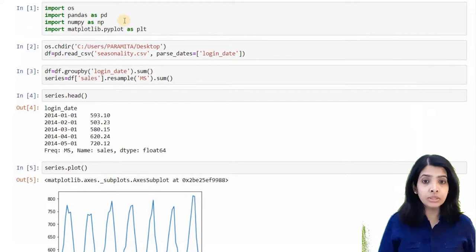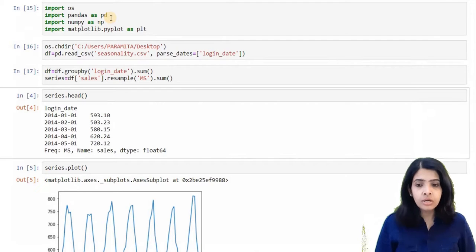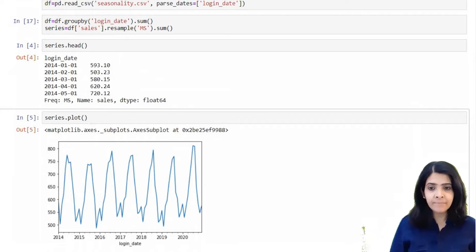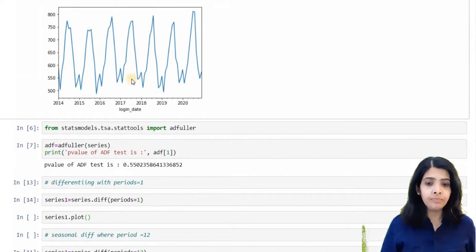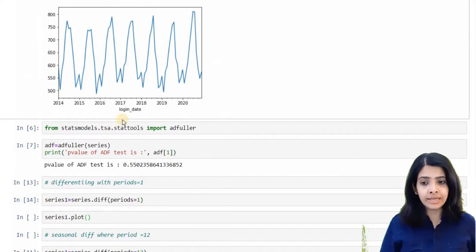Let's move to situation 2 where we have seasonality. We read in the data, do the pre-processing, and then plot it. From the plot we can clearly see that it has seasonality. Due to the presence of seasonality, this is a non-stationary series. This is annual data, and here it has a monthly seasonality.